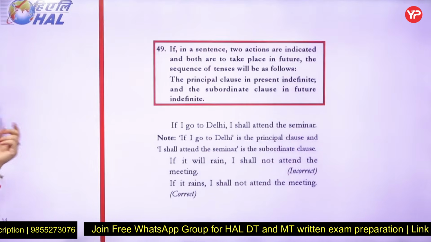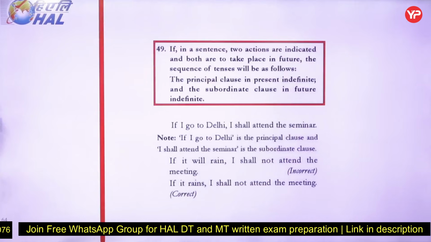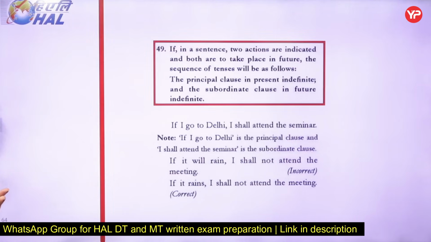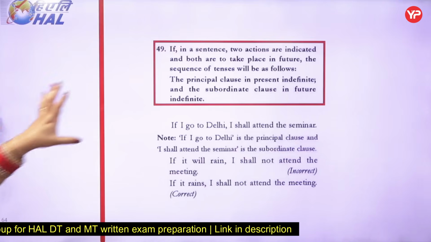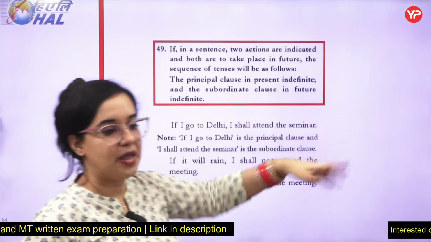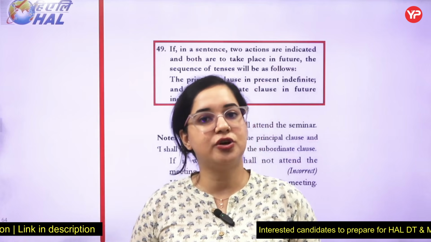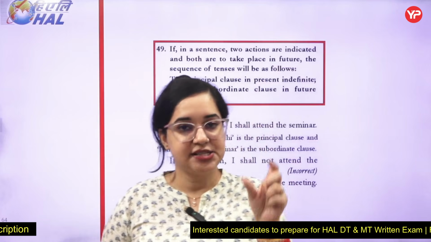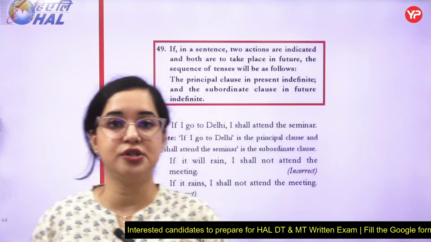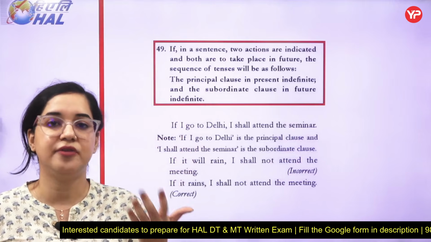Let's talk about 49. If in a sentence two actions are indicated and both are taking place in the future, then one will be in the simple present and the other in simple future. Remember it, guys, these are all the combinations. Once you learn tenses, the actual combination is how they are going to be placed. Simple present plus simple future. This is also about your first conditional.